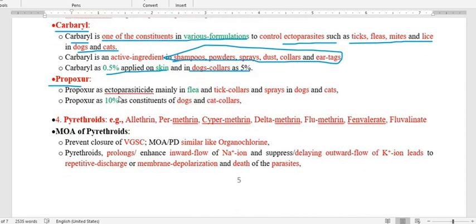Propoxur is another drug that belongs to the carbamates, and it is used against the ectoparasites fleas and ticks, as collars and also as a spray for animals like dog and cat. We are going to use a 10% constituent of propoxur as collars for dog and cat.